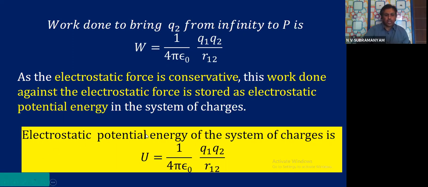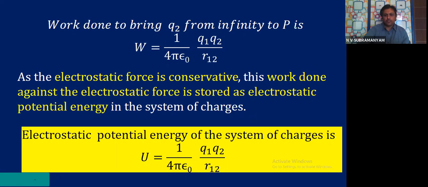So this W itself gets stored as energy. What energy? Electrostatic potential energy. And you know the symbol is U, so U is equal to 1 by 4 pi epsilon 0 Q1 Q2 by R12. I hope I am clear.